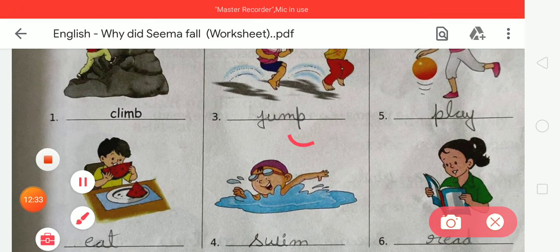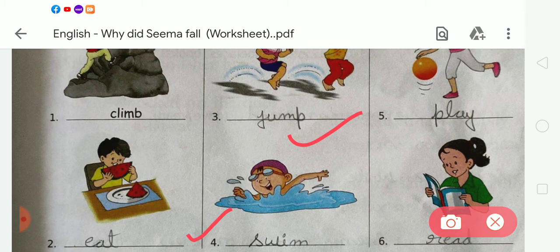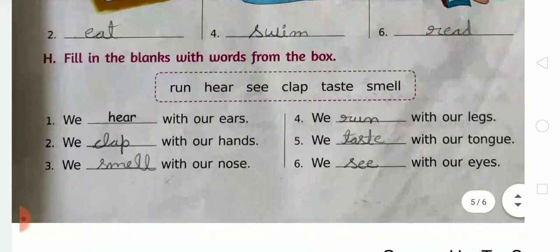In number 3, there is an action word jump. JUMP, jump. In number 4, the action word is swim. So we have to write SWIM, swim. In number 5, there is the action word play. PLAY, play. And number 6, there is the action word read. READ, read. So we have to write the correct action word according to the given pictures. Okay. So now come to the next.